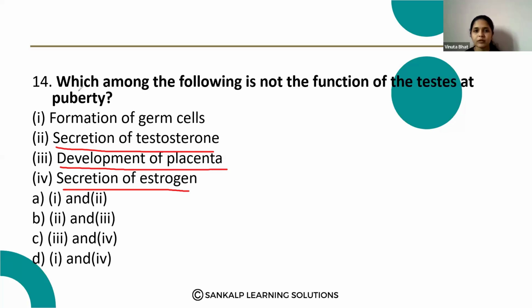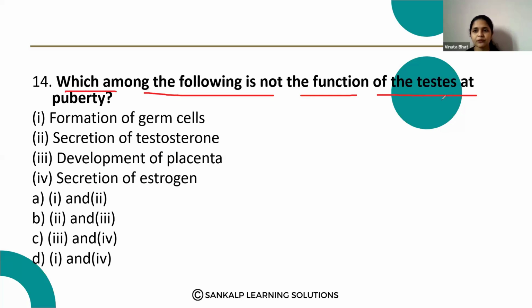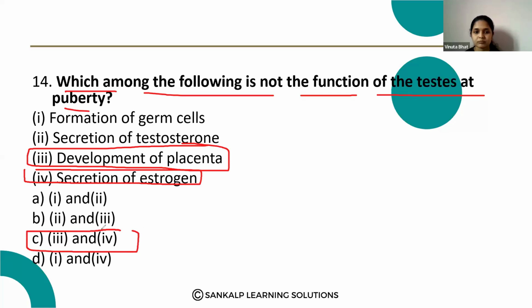Secretion of estrogen is not a function of testes, and development of the placenta does not take place in males at puberty. So the third and the fourth ones: development of placenta and secretion of estrogen.